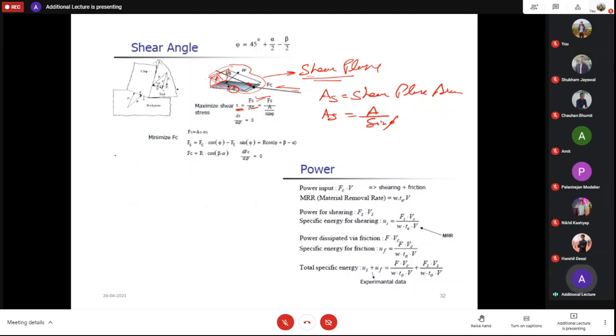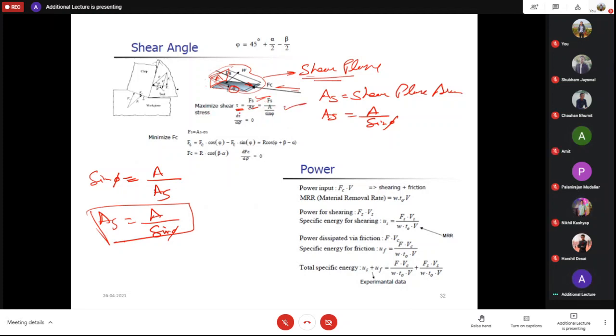Now what is sine phi? Sine phi is equal to perpendicular upon hypotenuse. That is A upon As. So your As will become A upon sine phi. Is it clear? Yes, this is the way you get shear stress. And then you take its derivative and then you can solve it.